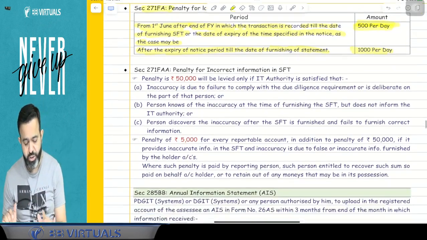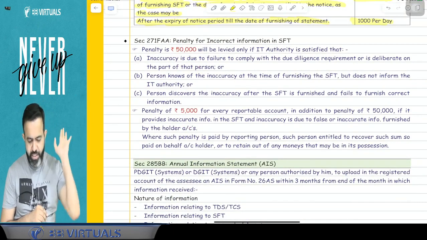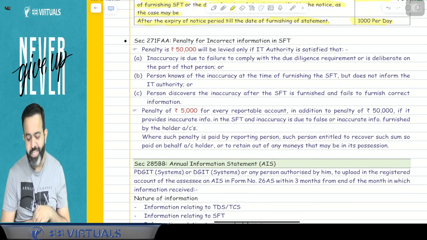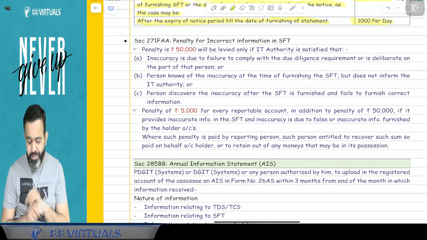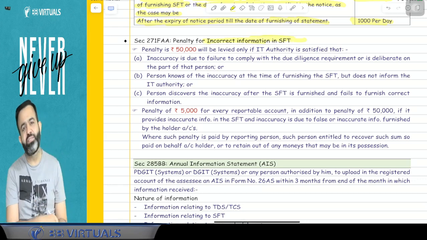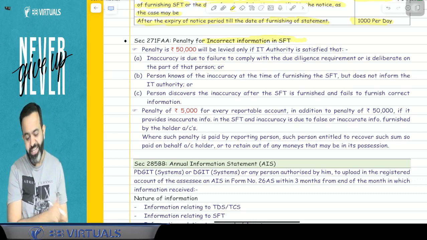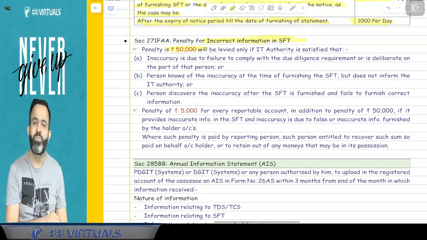Now guys, there is one section, 271FAA. This section says that there is a penalty for incorrect information in the SFT. Suppose you have given some incorrect information in the SFT, and intentionally you have given the incorrect information, then there will be a 50,000 rupees penalty.